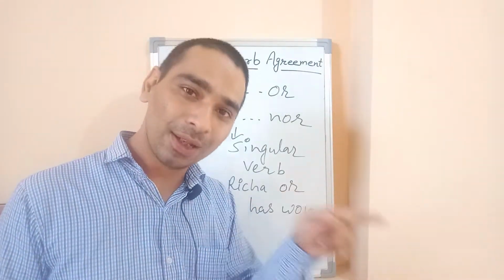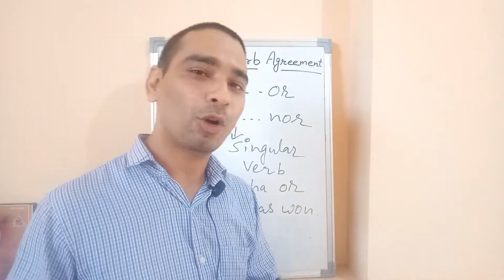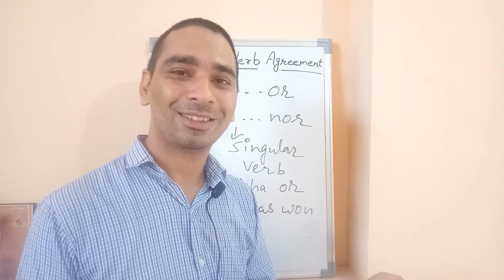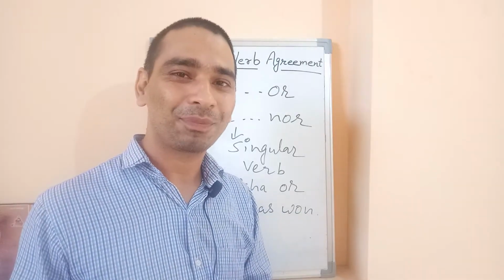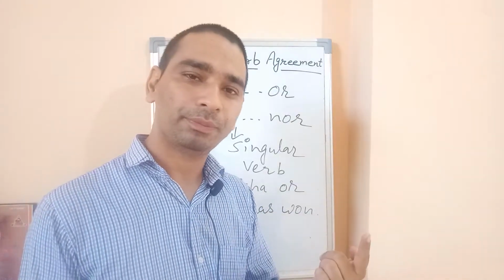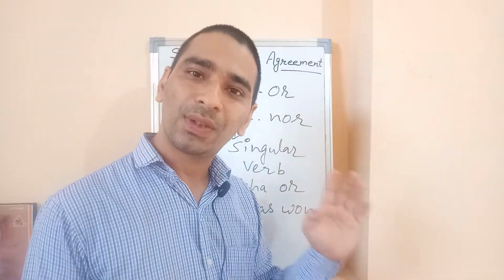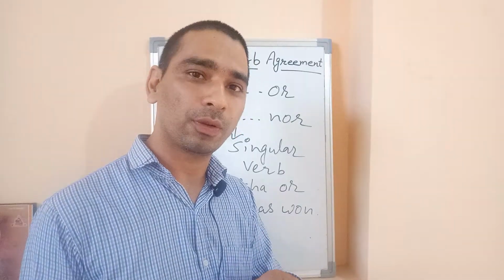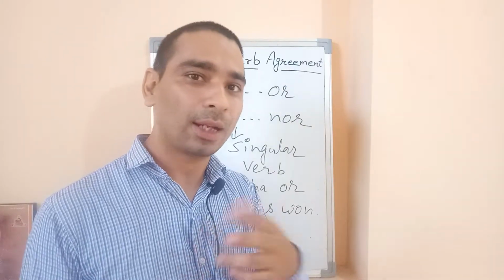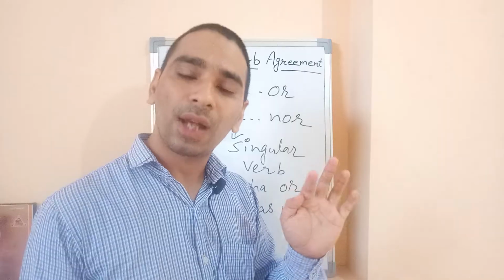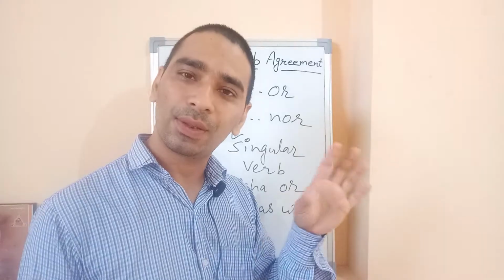Either India or China is going to open the fire. Neither India nor China is going to open the fire. So either or, neither nor means one of them or none of them. It means singular. If there is one subject or a singular subject or an uncountable noun, the verb is always singular, like rice is good, education is important. Education is an uncountable noun, so the verb is always singular.